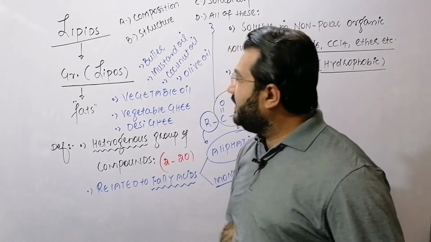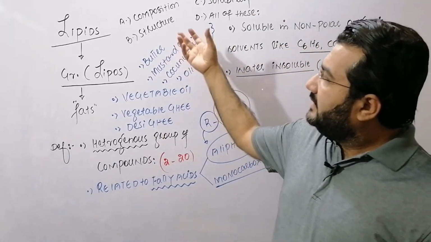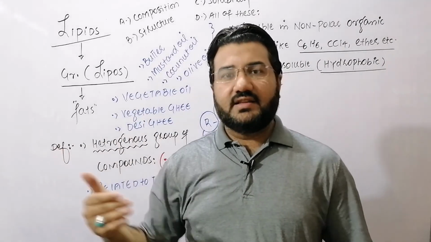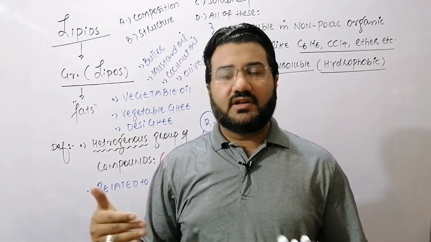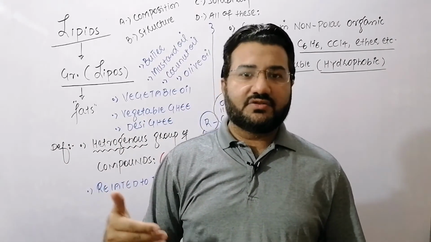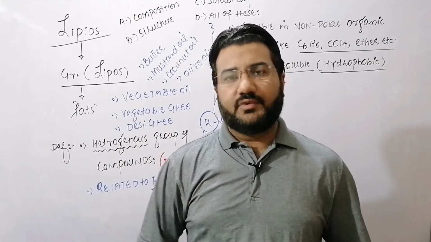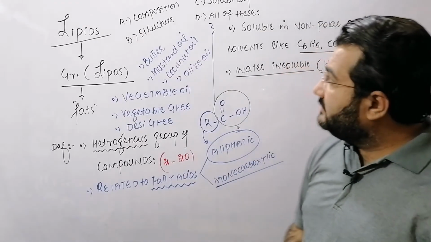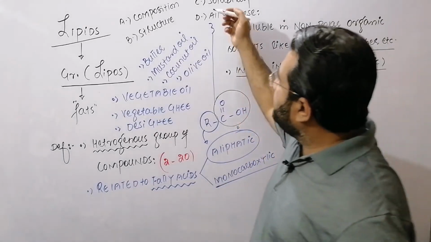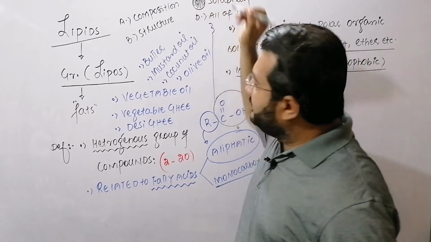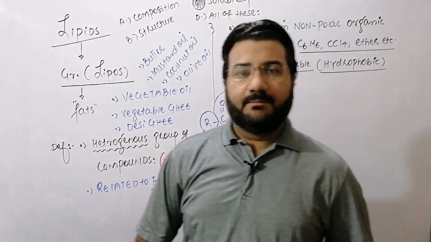So keep in mind that the question is: lipids are defined either in terms of their composition, in terms of their structure, in terms of their solubility, or in terms of all of these properties. Keep in mind, it is a very important MCQ that lipids are defined basically in terms of their solubility. So the correct answer is C.